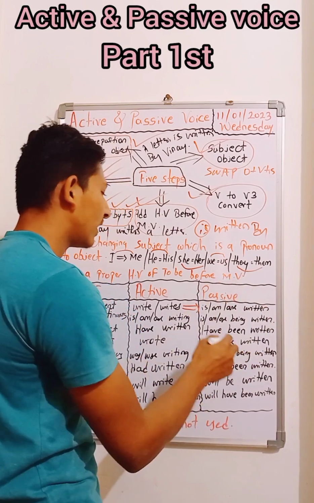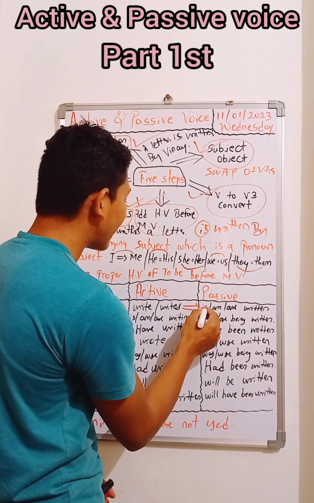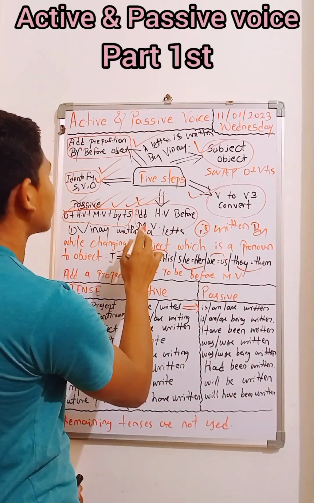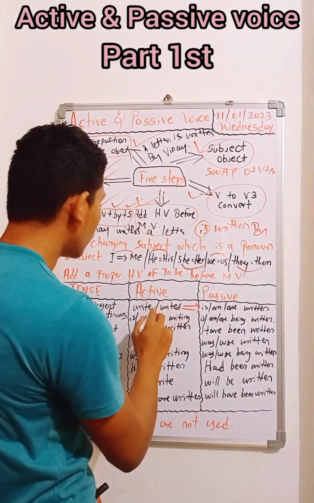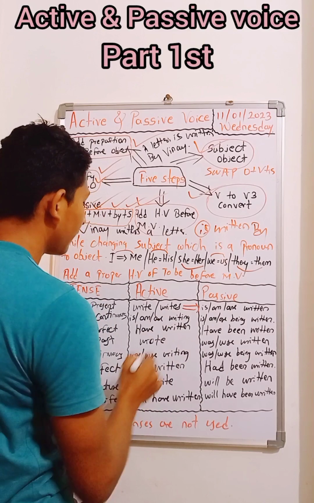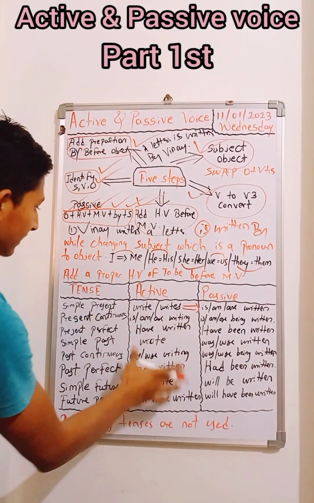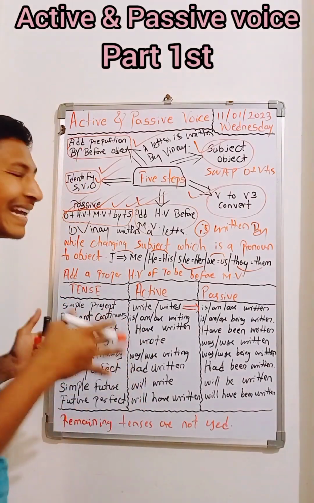In place of write and writes, you add is. Here, Vinay writes a letter becomes a letter is written by Vinay. So this is the whole data regarding the tenses.